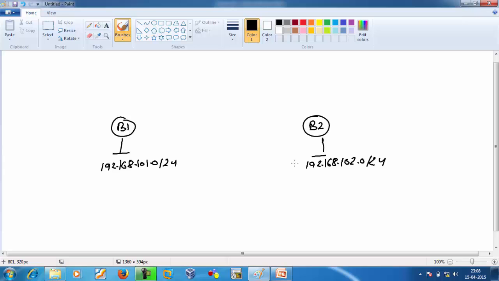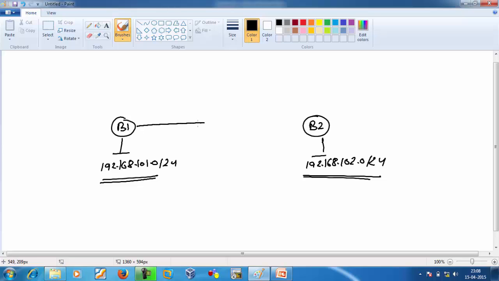Now what we want is that the branch 1 LAN should be able to communicate with the branch 2 LAN, and the branch 2 LAN should be able to communicate with the branch 1 LAN. If we want this reachability, we require a leased line.